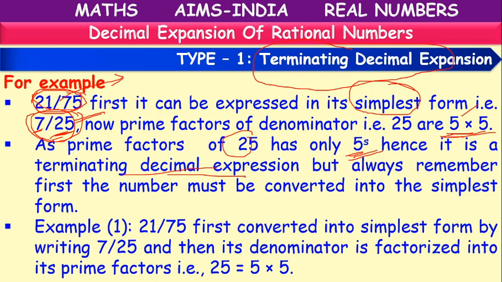Whatever rational number they have given, we have to see the denominator and write its factors. And in the factors, if we have only 2's, only 5's, or both 2 and 5, we can tell that it is a terminating decimal expansion. Okay, if you want, you can cross check. You can divide and cross check. After some division places, you will get the remainder 0.